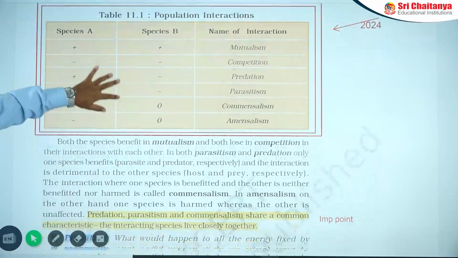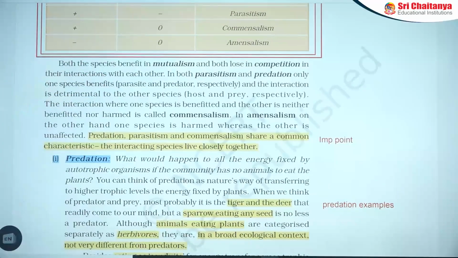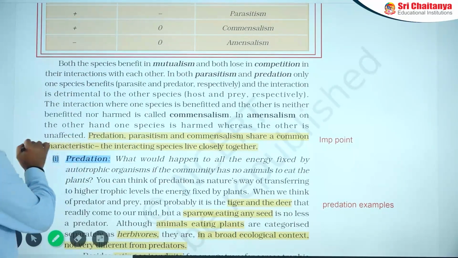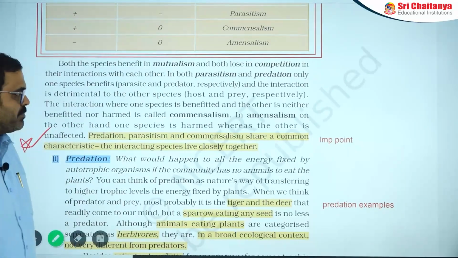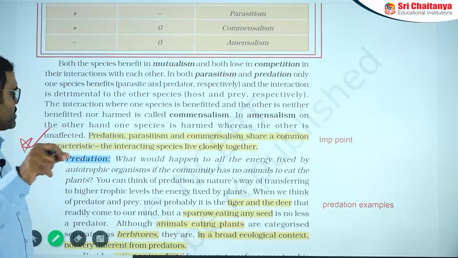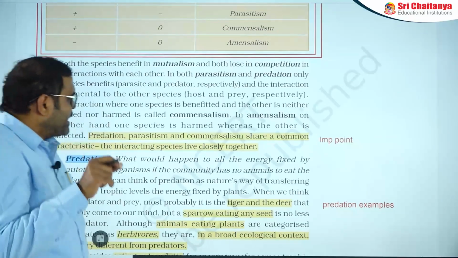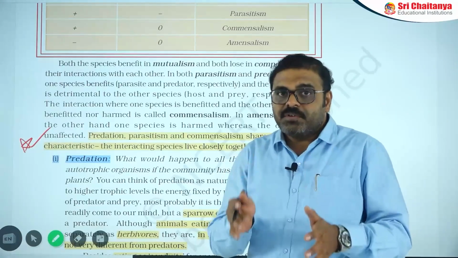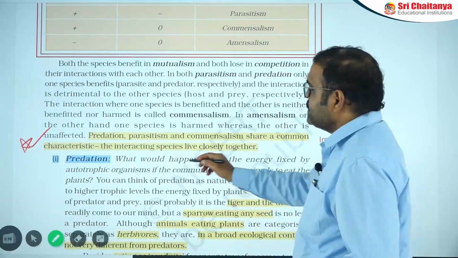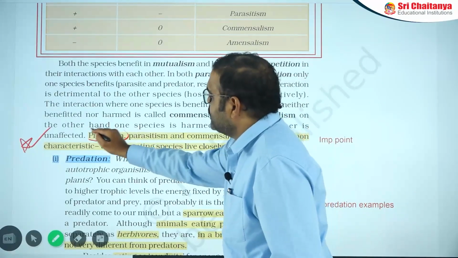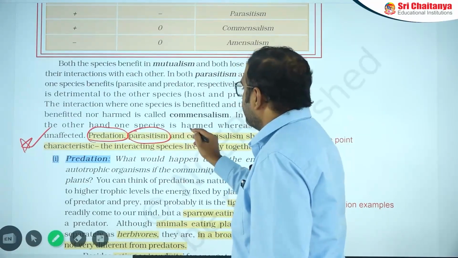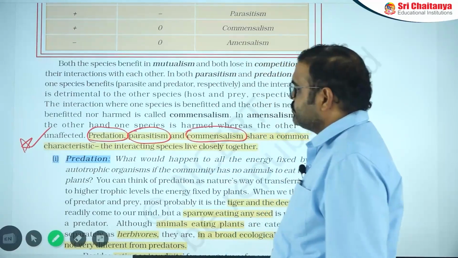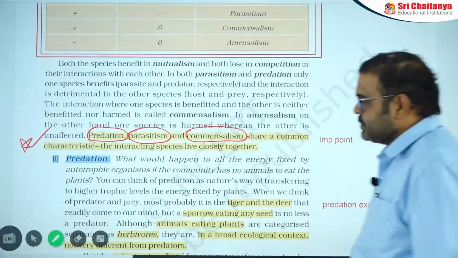Among all these, this is a very important point you need to note: predation, parasitism and commensalism share a common characteristic feature because the interacting species live closely together. The interacting species live closely together in these 3 categories: predation, parasitism and commensalism. This is important.